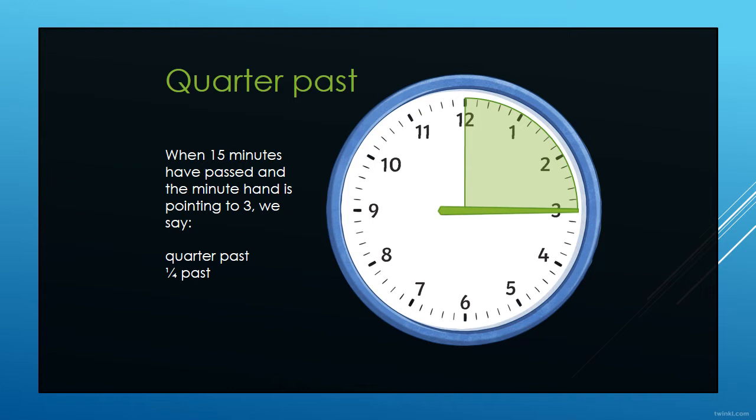So when 15 minutes have passed, it is quarter past. Now the short hand is on 3, the big hand is on 3, so the time is quarter past.